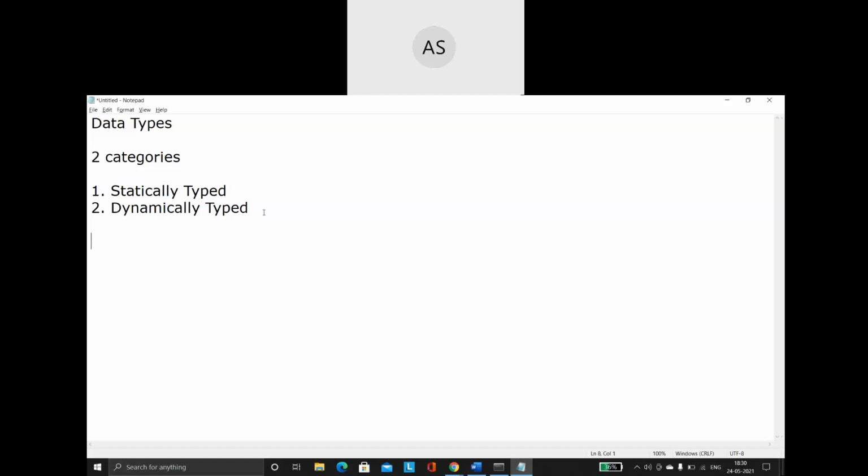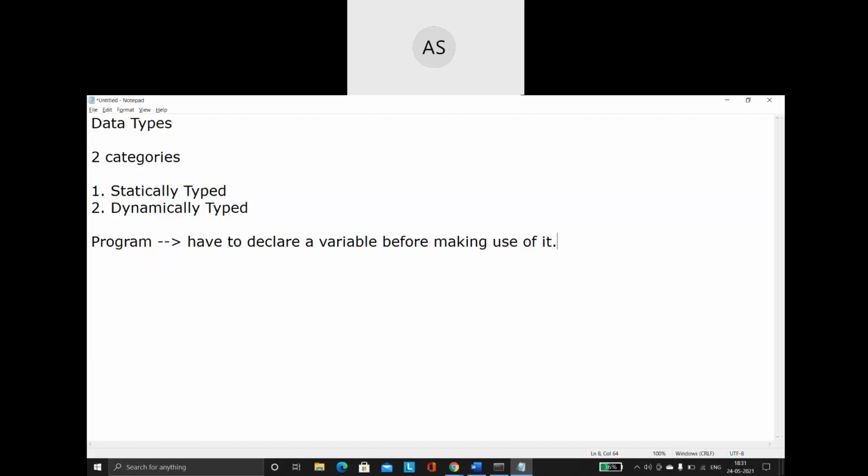When we talk about a program, we always have to declare a variable before making use of it. This is what we call statically typed.